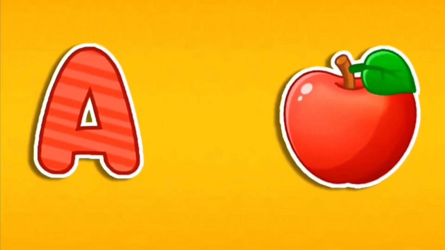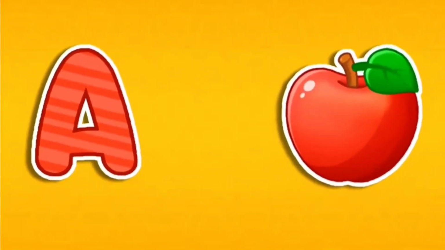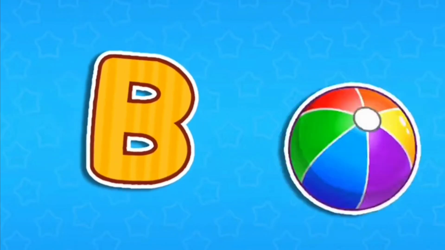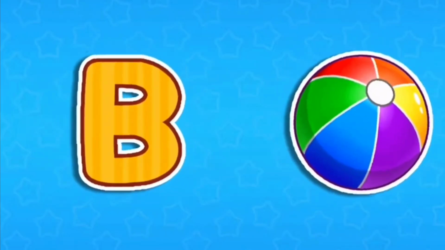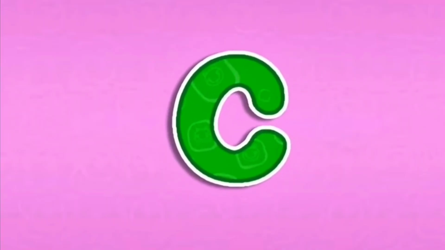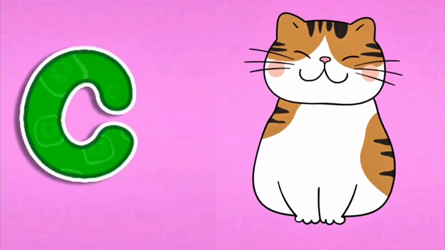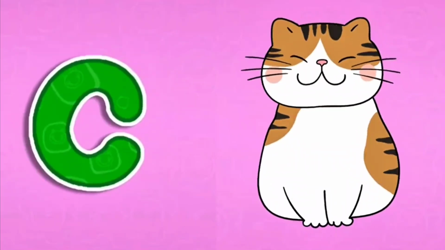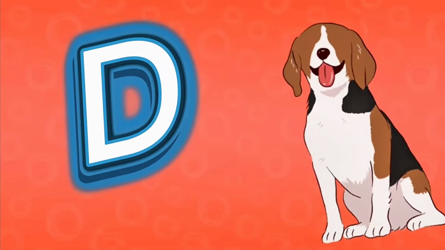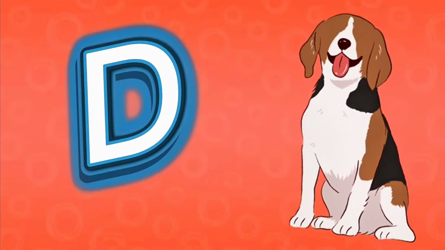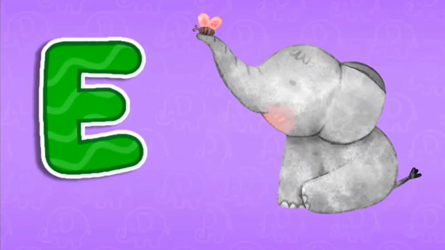A is for apple, it sounds ah. B is for ball, it sounds b. C is for cat, it sounds k. D is for dog, it sounds d. E is for elephant, it sounds eh.